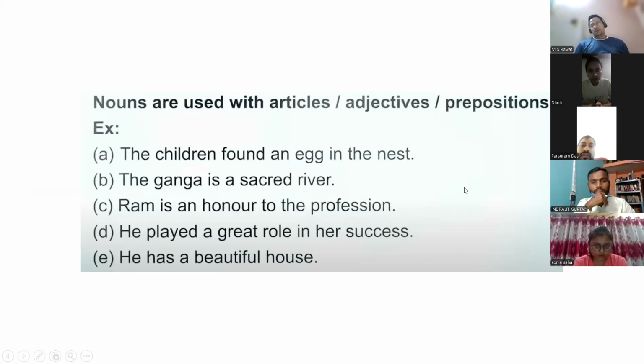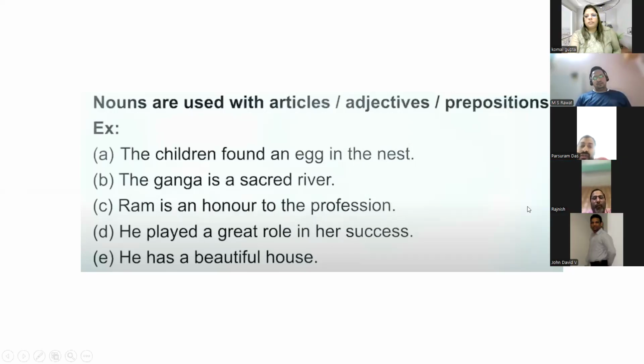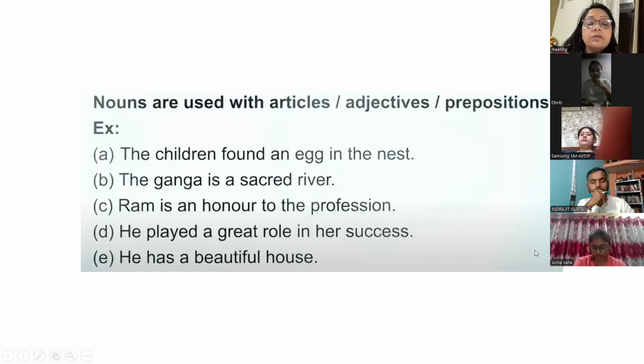The children found an egg in nest. In nest means nest is not a noun? Nest is a noun, na? Nest is also a noun because article is coming. अगर सपोज करो द नहीं होता यहाँ पर, in nest होता, तब भी nest is a noun because in is a preposition. In is a preposition, right? Yes, ma'am. Okay. Next.